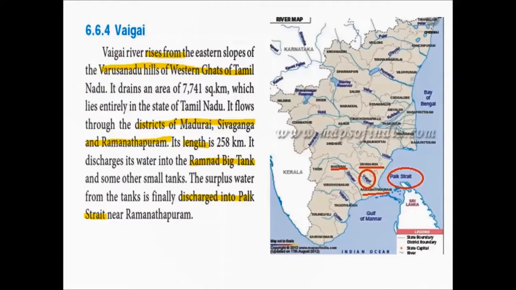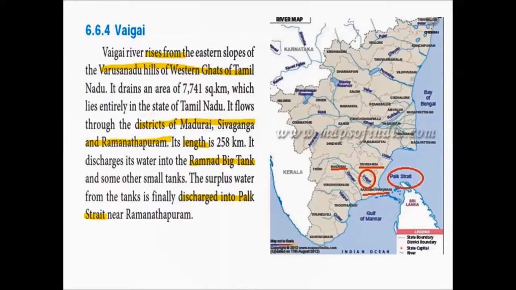Next we will see about the Vaigai river. The Vaigai river rises from the eastern slopes of the Varsanadu hills of the Western Ghats of Tamil Nadu. We already know the Varsanadu hills are present in the Western Ghats. In the physical map of Tamil Nadu in your book, you can find the Varsanadu hills. These hills are present in the Theni district.